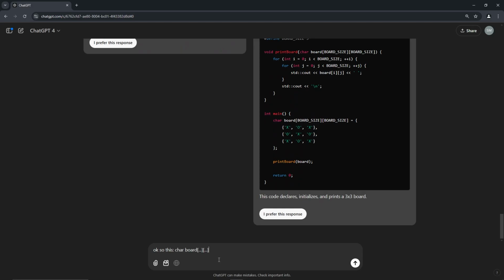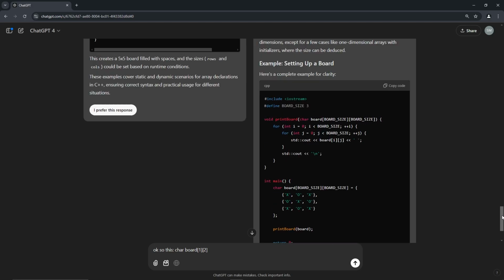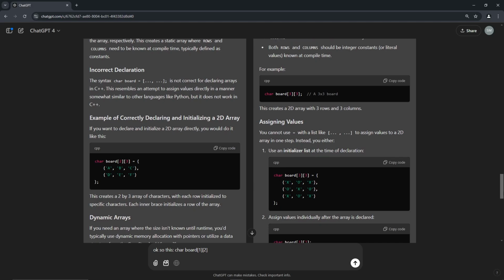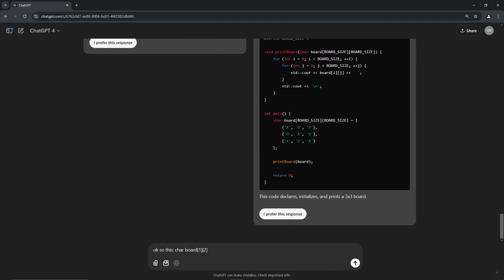So this, 1, 2. Let's look at the example. Would make 1 row. What the? Look at the arrays. They don't even look like arrays. They have curly braces. Would make something like this.